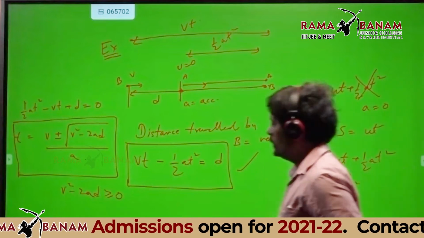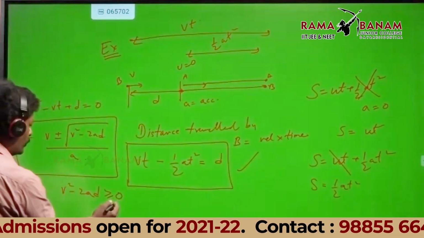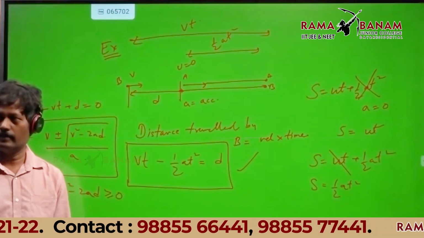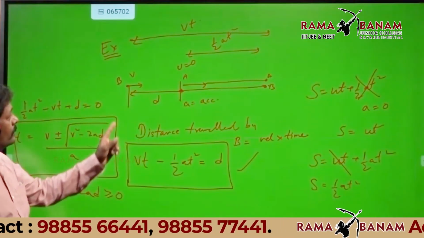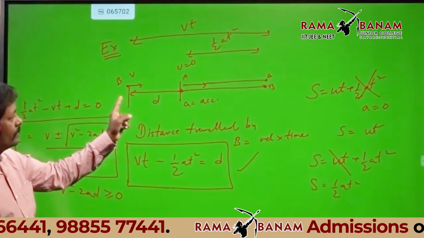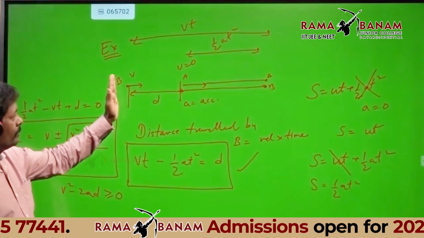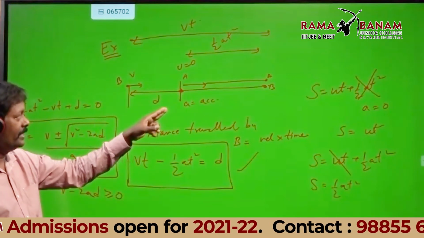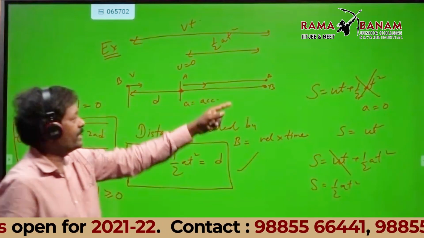Okay. So v square minus 2ad should be greater than or equal to 0. Sir, B has traveled from first till A and then it crossed. B is behind A. Finally, A and B met here.